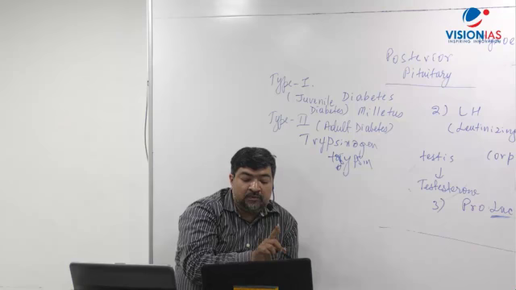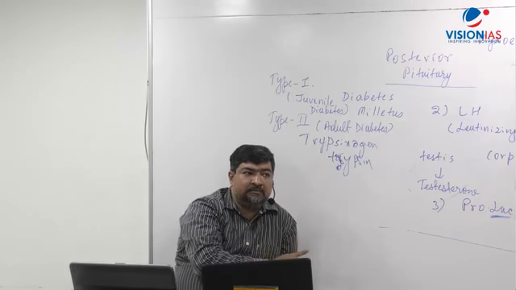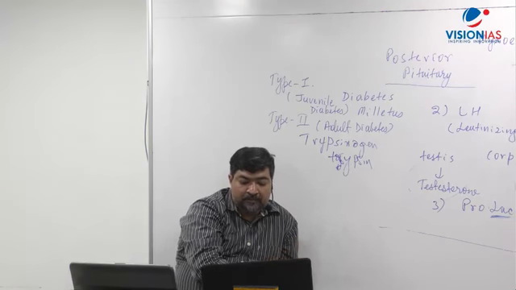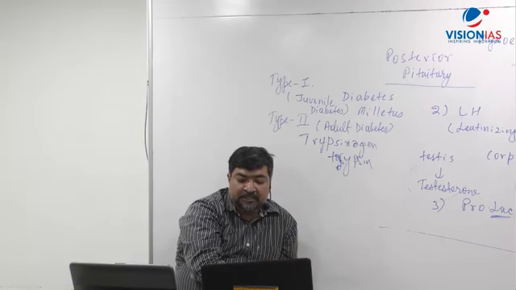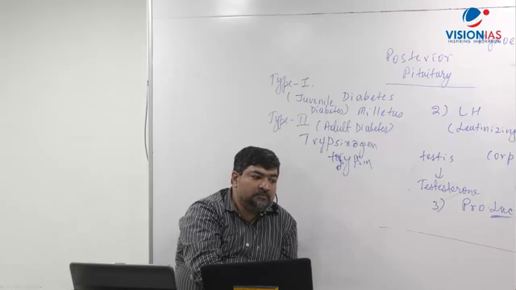I'll spell it out: ENTEROKINASE. Enterokinase, secreted by the lining of the duodenum.